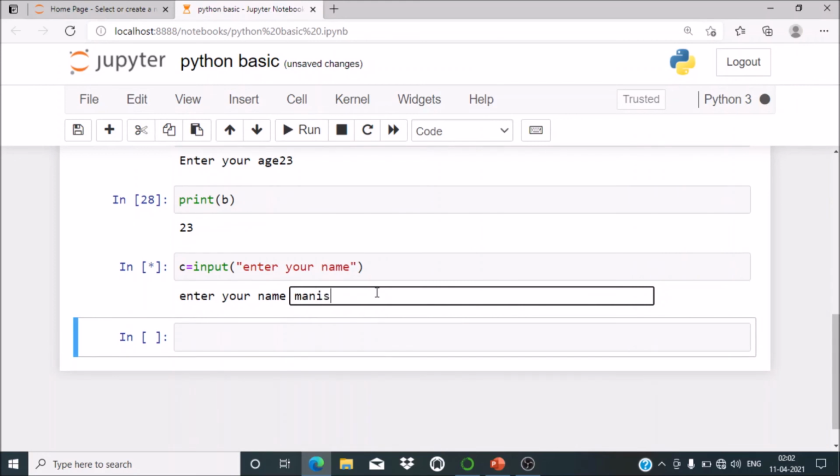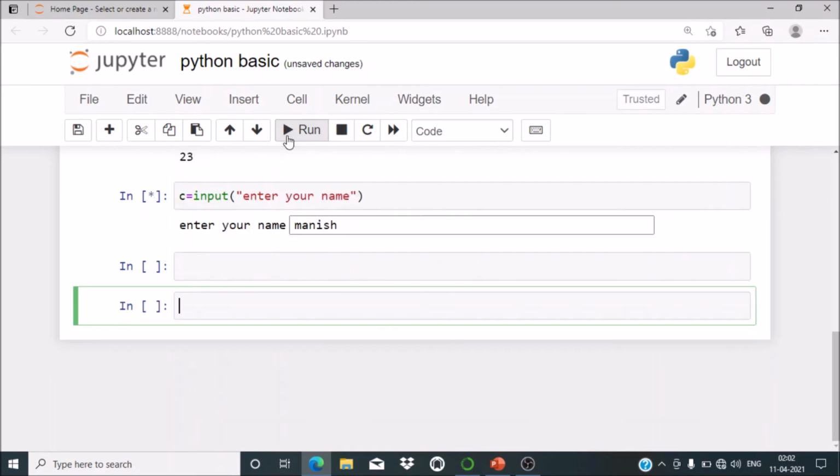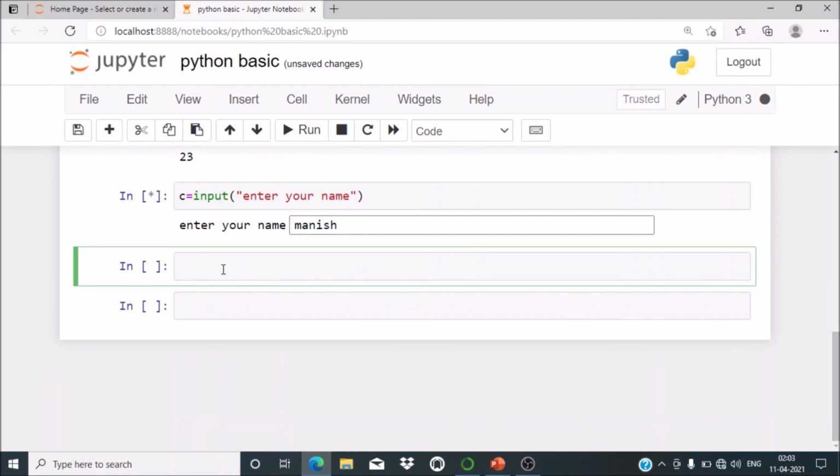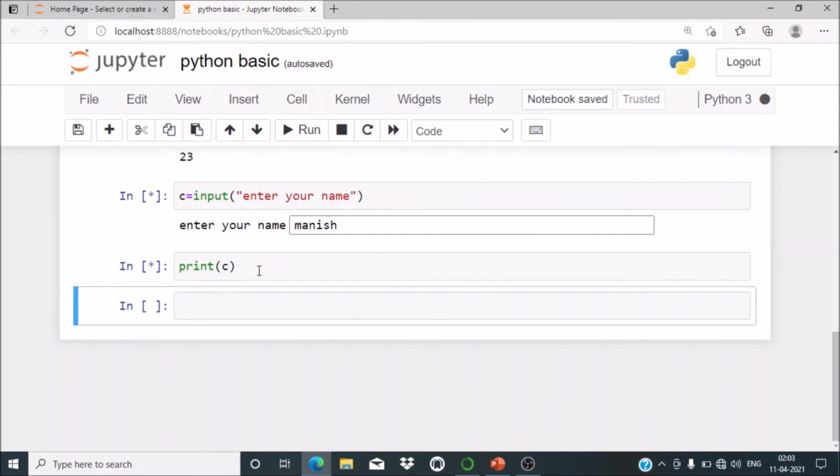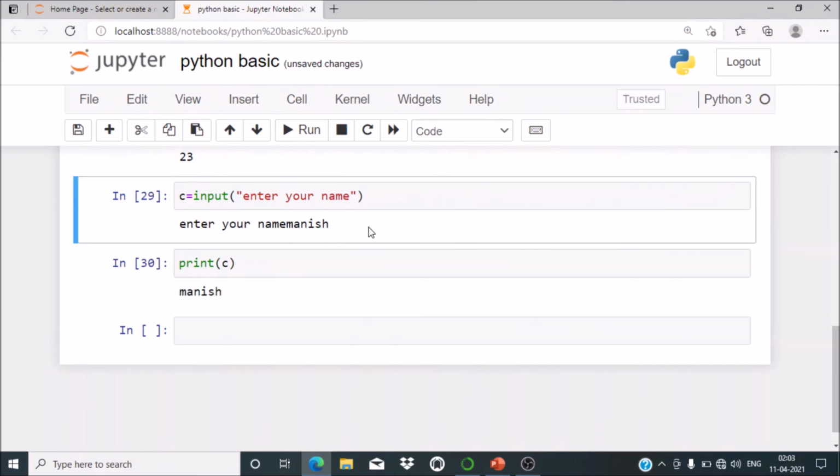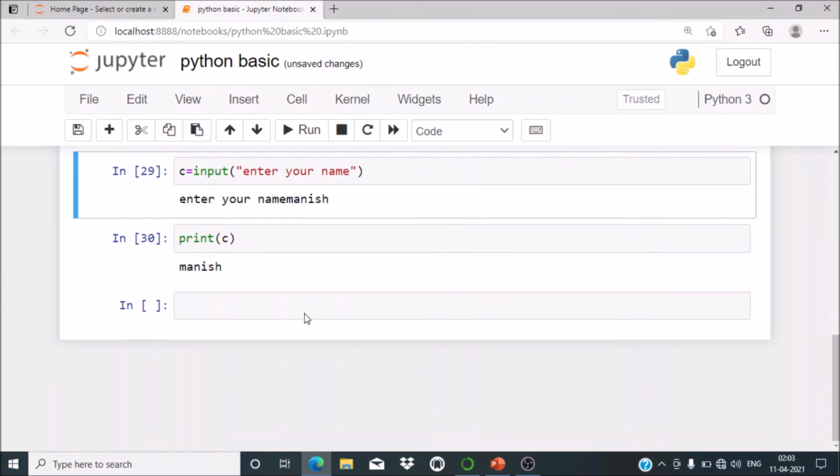Suppose I am giving Manish, run it. So the c, you can print it, print c. See, here I have not entered anything else, so c is Manish. So what is the value of c? Manish.